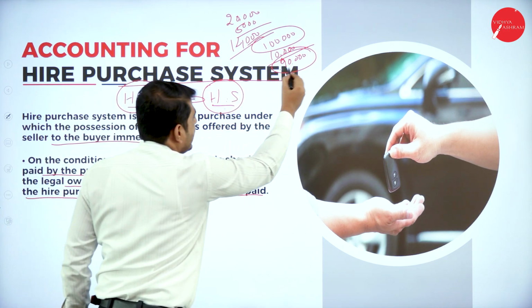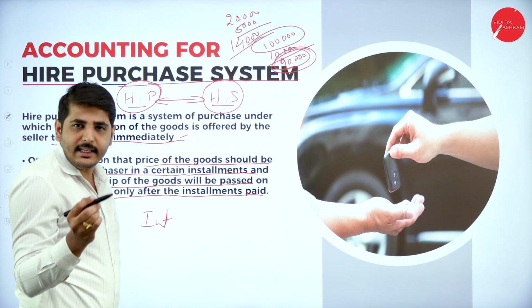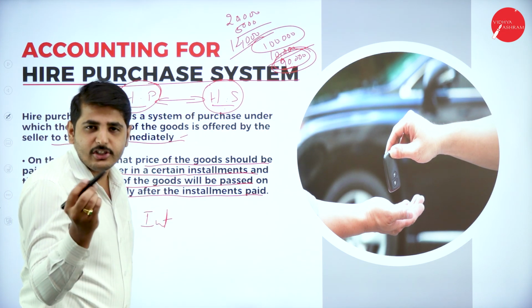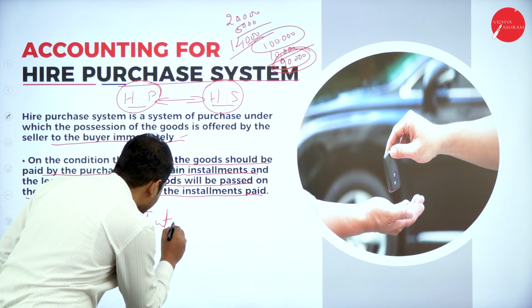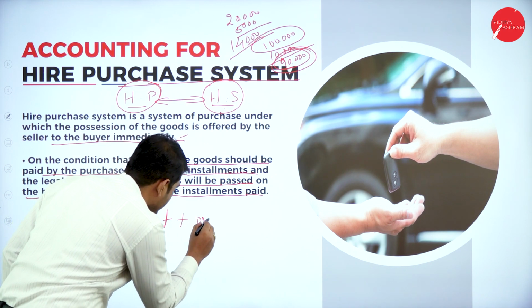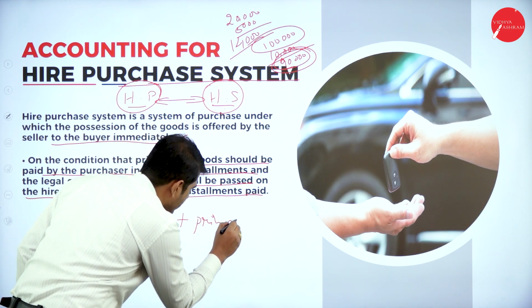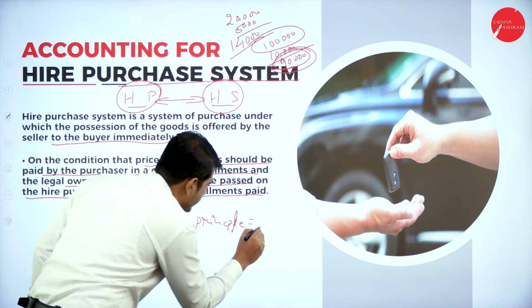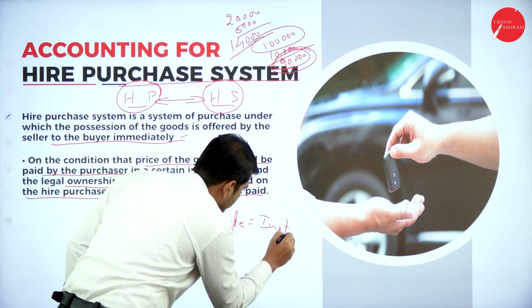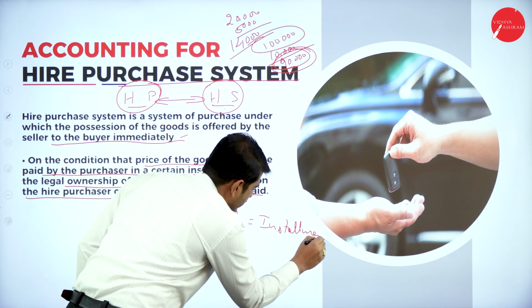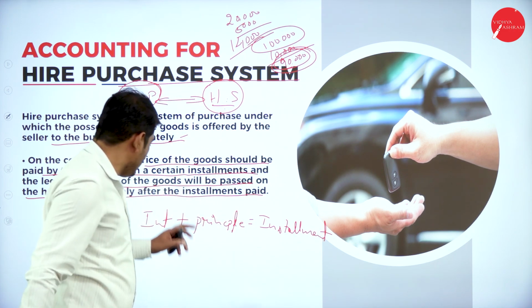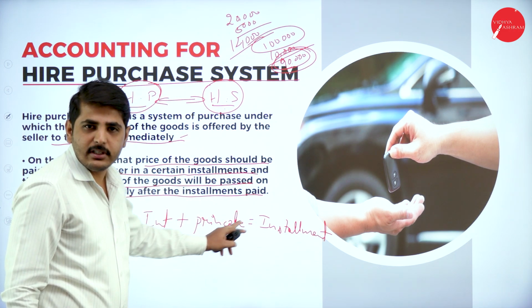So, the balance, what is there for 90,000 rupees, every year we have to pay interest and also principal money. So, interest plus principal equals to installment. Are you understanding? Interest plus principal equals to installment.